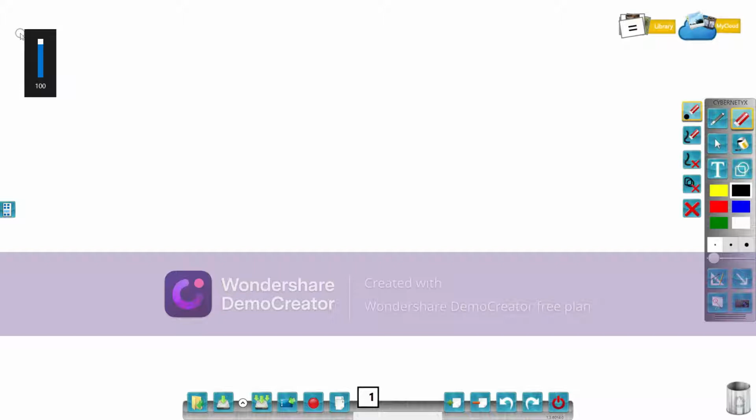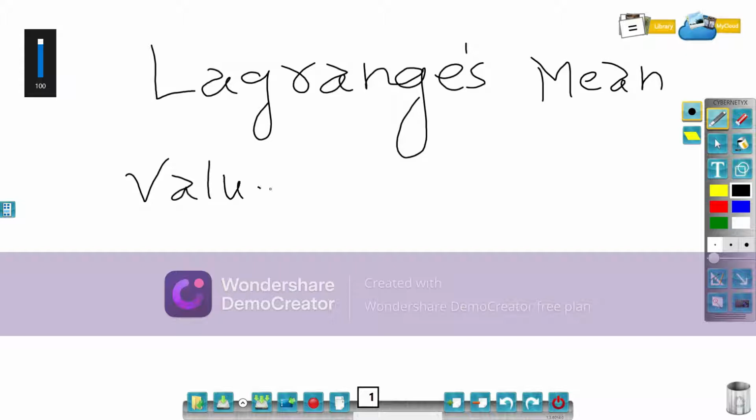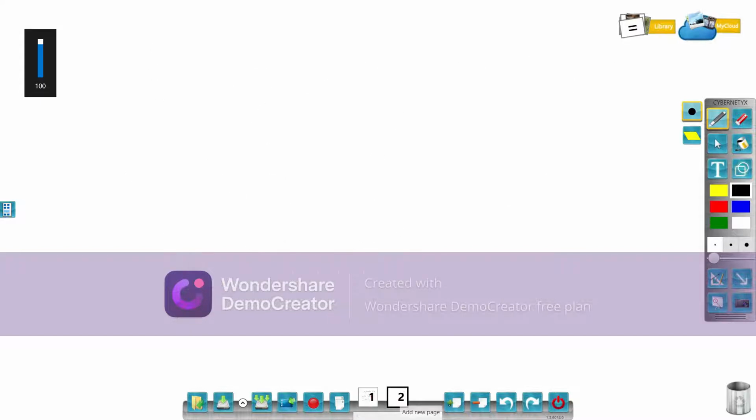In this lecture, we will state and prove the Lagrange's mean value theorem of calculus. Lagrange's mean value theorem is also called LMVT. LMVT is one of the very important theorems in calculus.